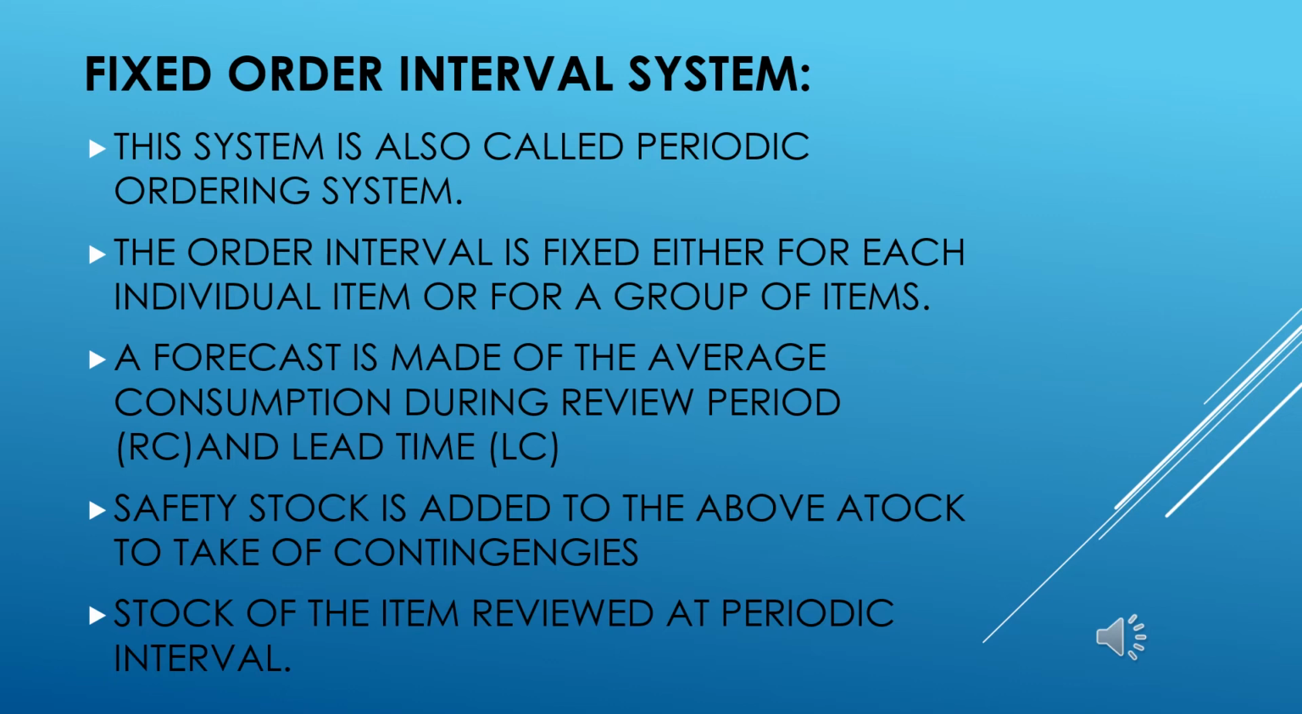Stock of the item is generally reviewed at periodic intervals, and the quantity which will bring the stock in hand plus the stock on order up to the maximum level is ordered. Average inventory in this system equals the safety stock plus half of the average usage of the particular product during one cycle. So these are the characteristics that are associated with this fixed order interval system.